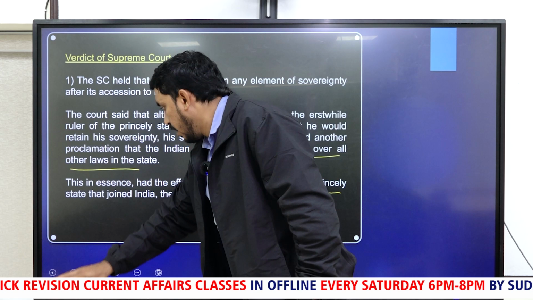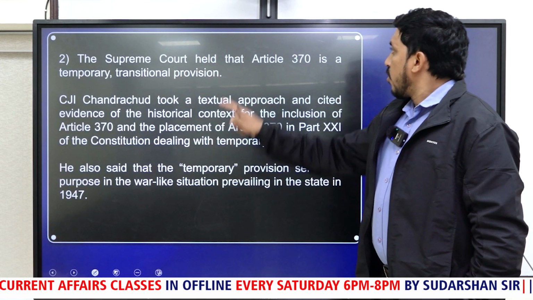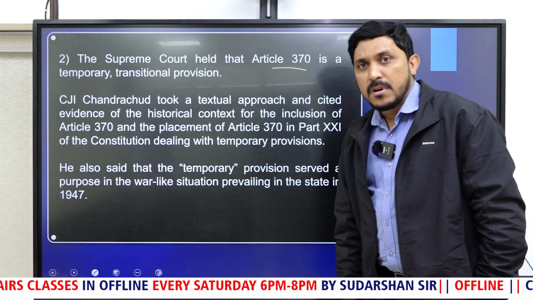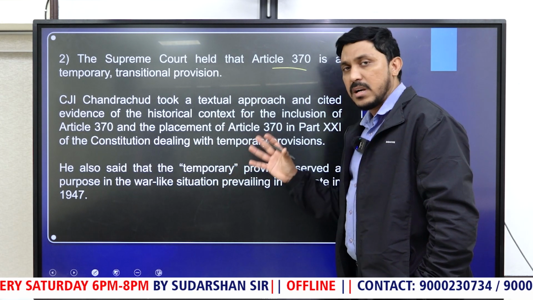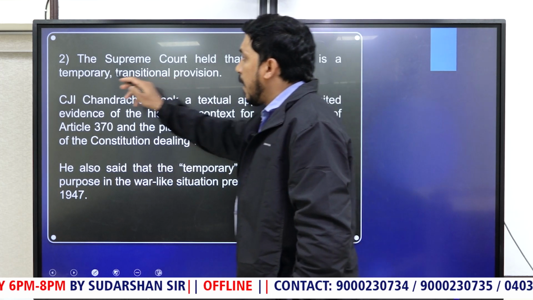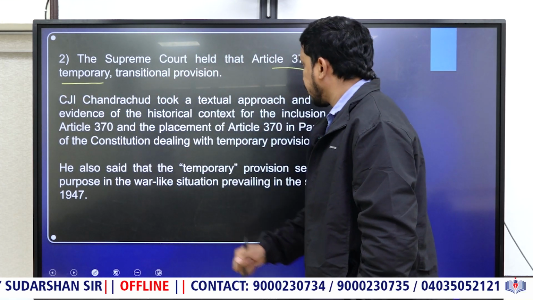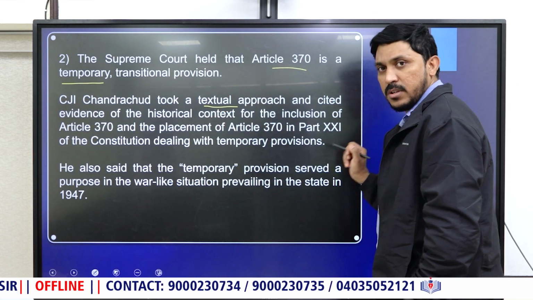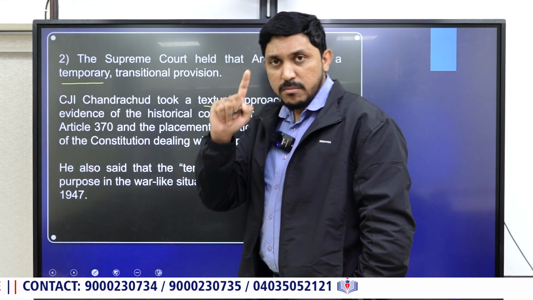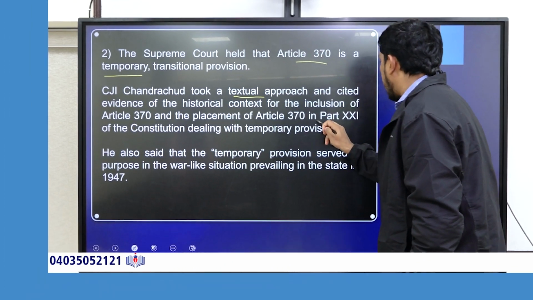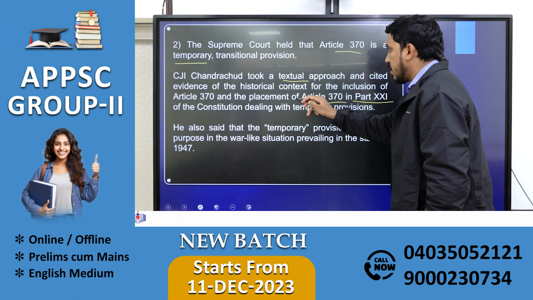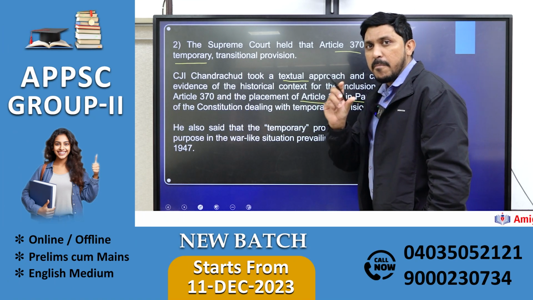That is the first argument. Second takeaway: the Supreme Court held that Article 370 is a temporary provision. We just discussed the petitioners' point, right? That it should be a permanent provision, but the Supreme Court said it is a temporary provision. It took a textual approach, not the context of Jammu and Kashmir's accession into India. Textual approach to the constitution, because it marked what? Because already in Part 21, Article 370 was called a temporary provision.